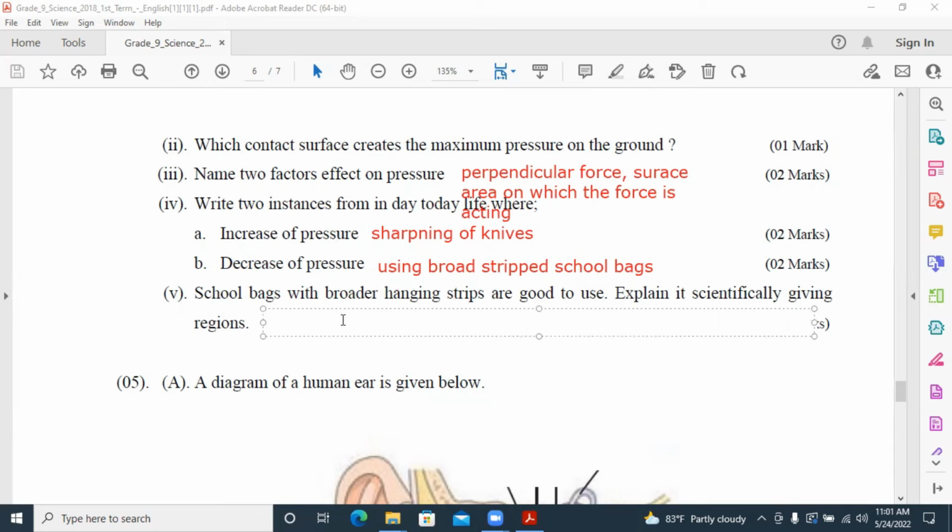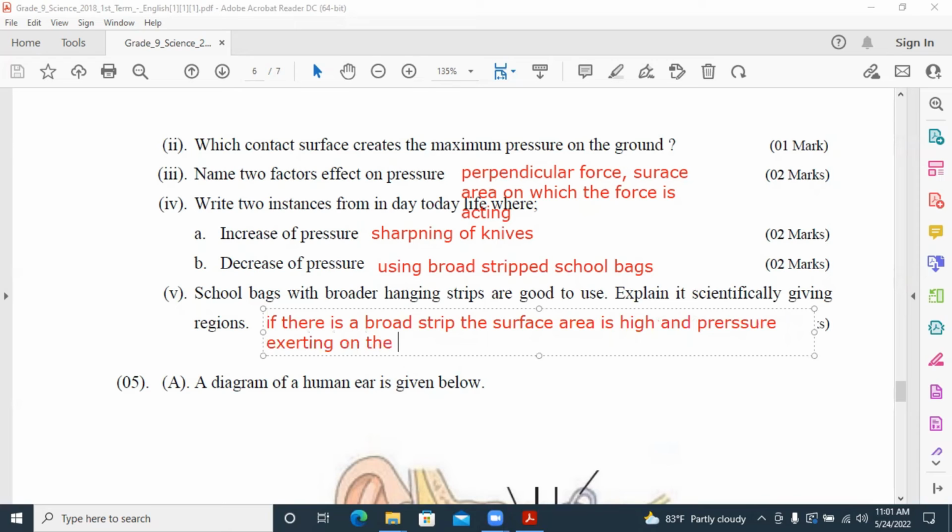If there is a broad strip, the surface area is high and the pressure exerted on the shoulders is low. So it is easy to hang.